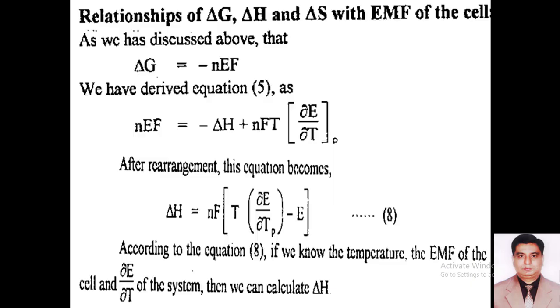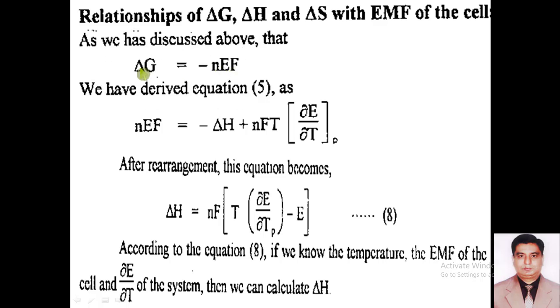To find the relationship of del G, del H and del S with the electromotive force of the cell, we have found the relation that del G is equal to minus NEF. Del G means change in Gibbs free energy, N means number of electrons lost or gained, E is the electromotive force and F is Faraday's constant.